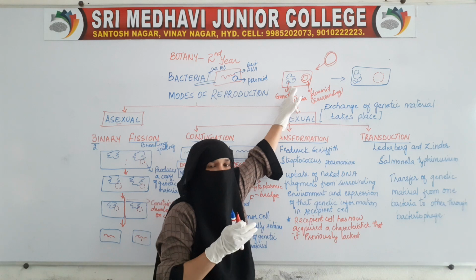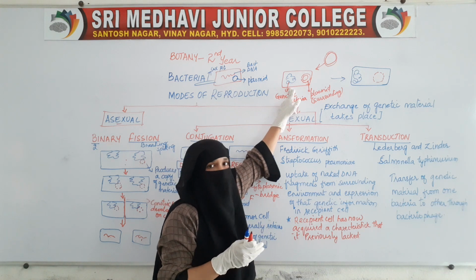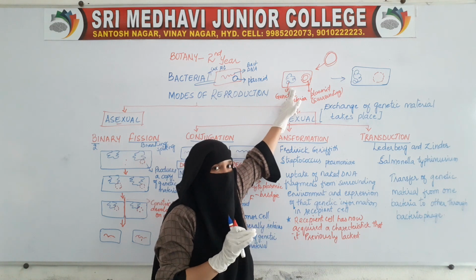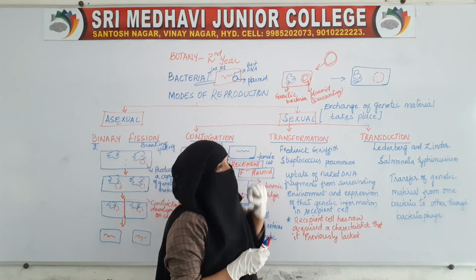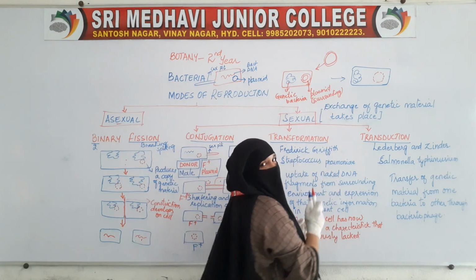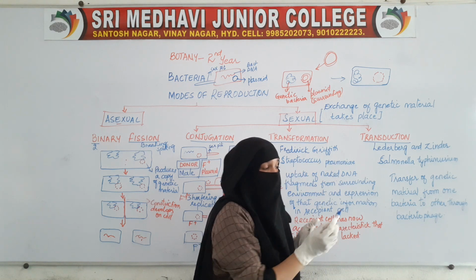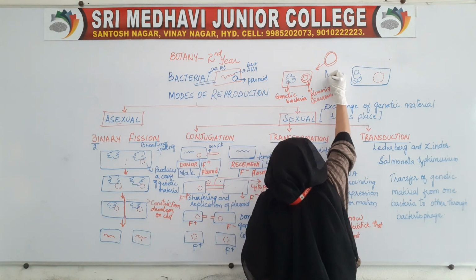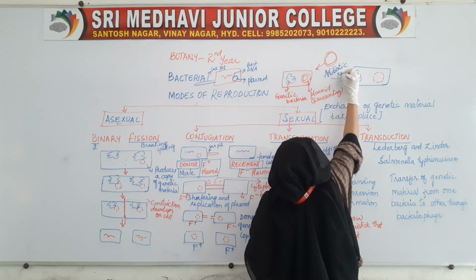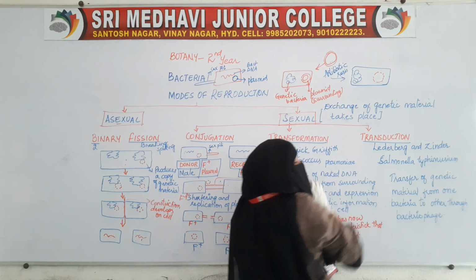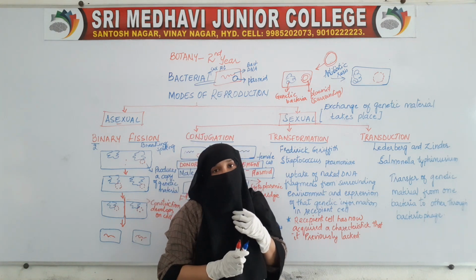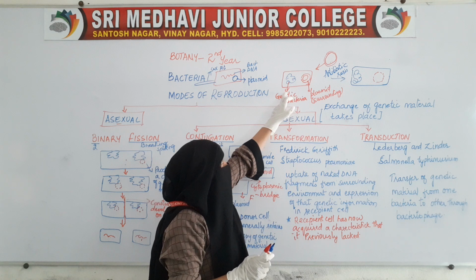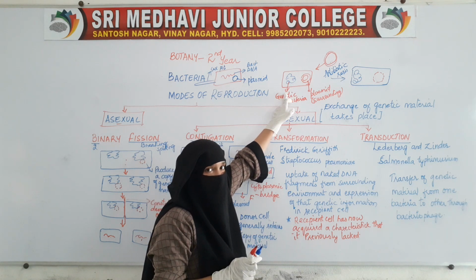As soon as we gave the antibiotic, this bacterial cell would die. Now, this plasmid consists of a gene which shows antibiotic resistance. The cell was not having this antibiotic resistance gene.